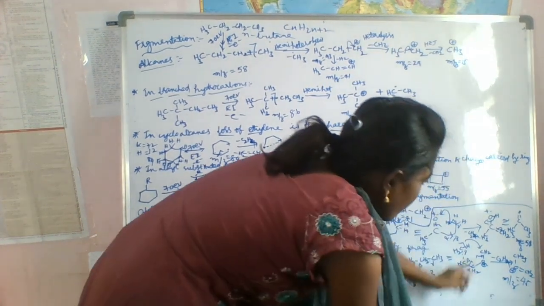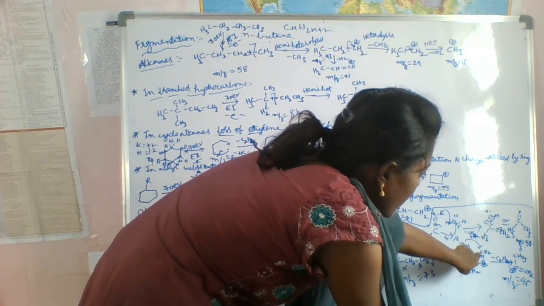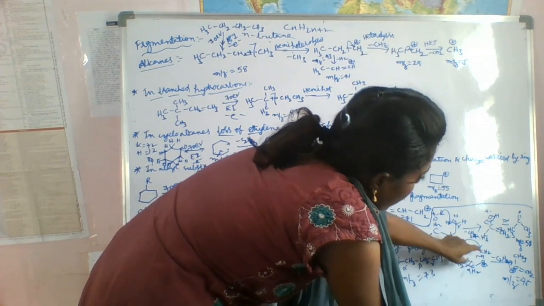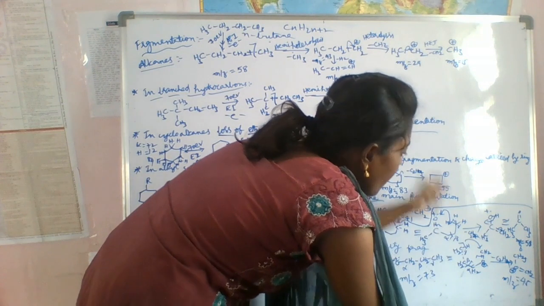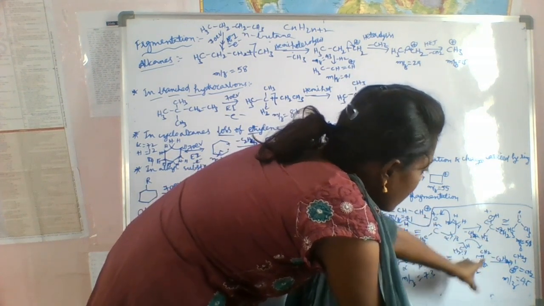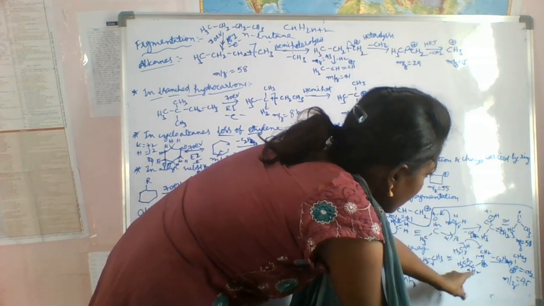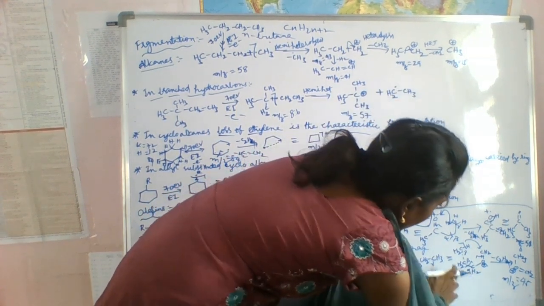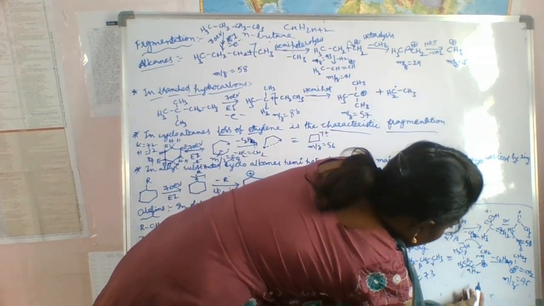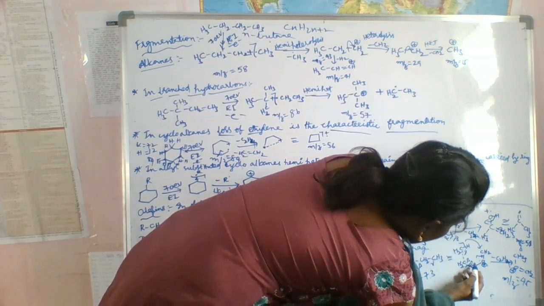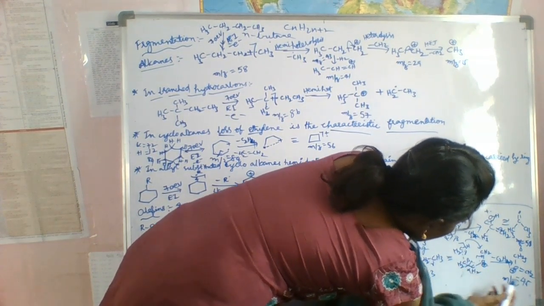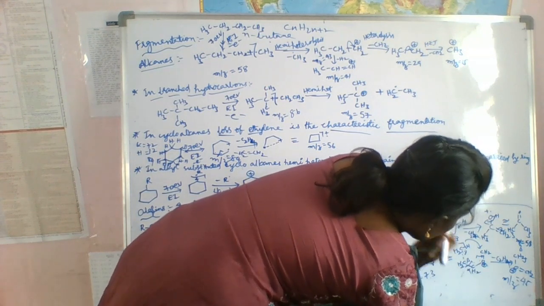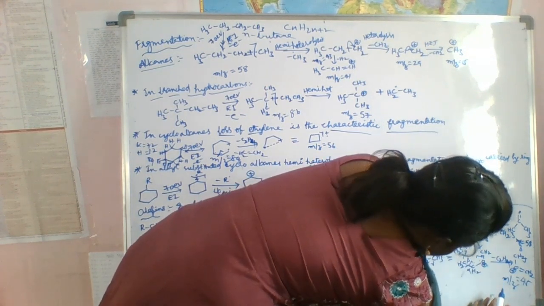Because we are transferring H to this CH2 radical, thereby it forms CH3. Next, what happens here? Next, CH2 is there, and one more radical is there, and one more radical is there, and a double bond O is there, right? So like this it will get this one.